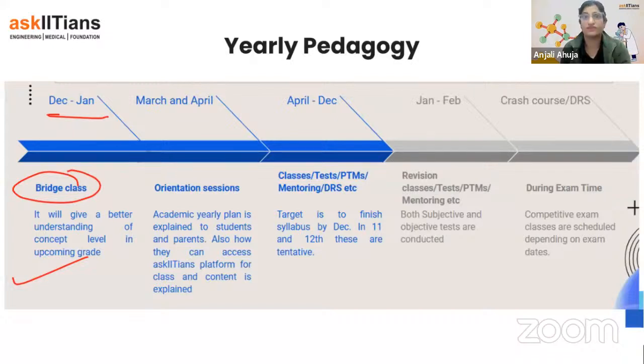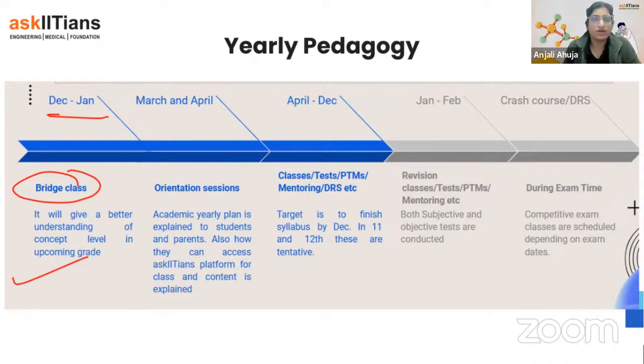And even for 11th also. Suppose any parent is there whose child is in 11th class right now. When the student is moving from 11th to 12th, we will be keeping bridge courses or classes, but that time period is not now because there are so many chapters to cover. We will keep it in March. Once your school exams are finished, during that period we will get 2 or 3 weeks, and we will keep some classes for JEE and NEET practice.